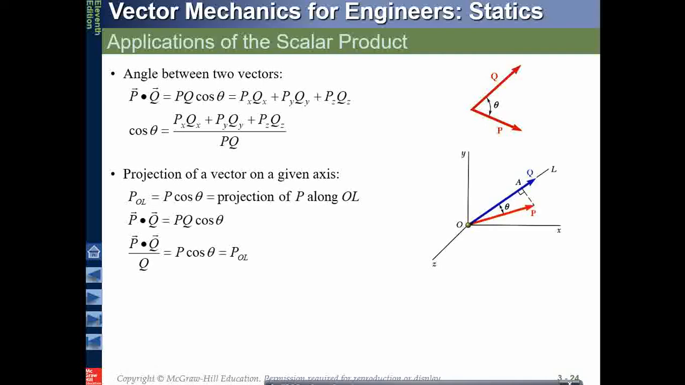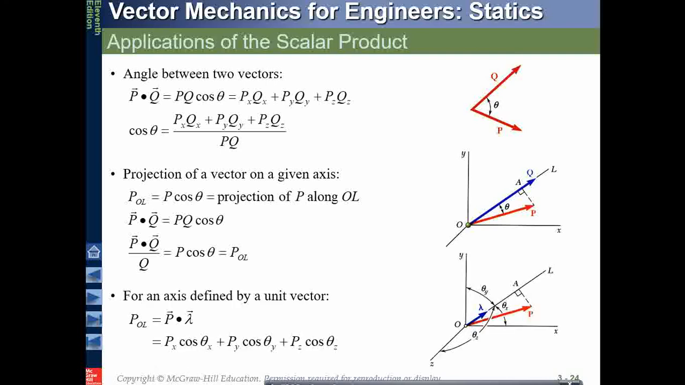Now, projection of a vector on a given axis. Remember that this is any given axis OL and we have a vector OP. So the projection of this vector on this will be cos theta simply. Okay, cos theta from theta to this on this vector. So this will be vector Q. So this will be P cos theta. Now you can obtain things that are required.